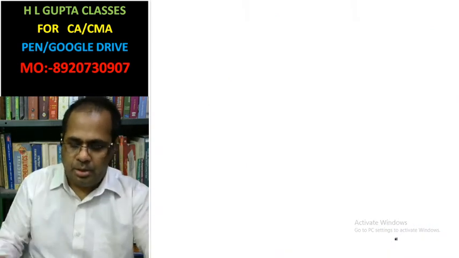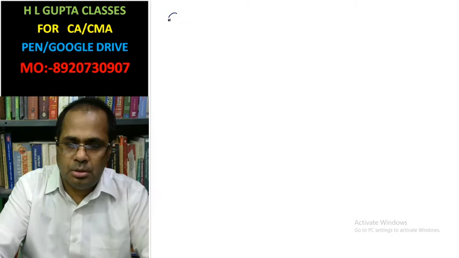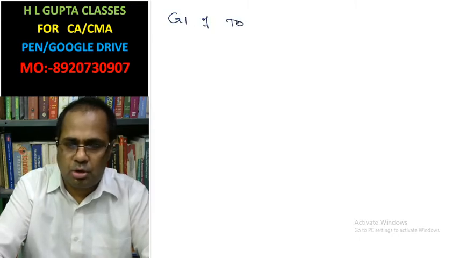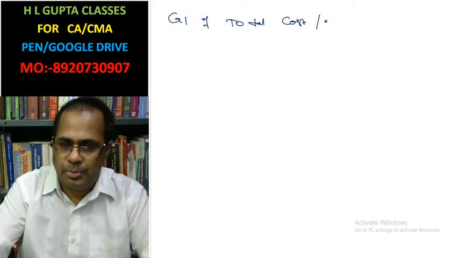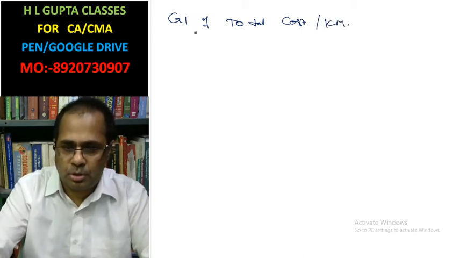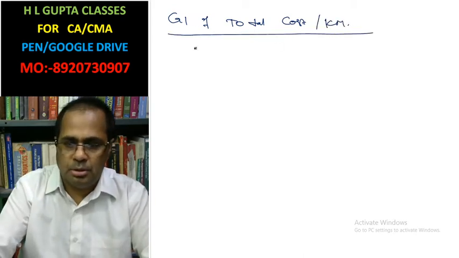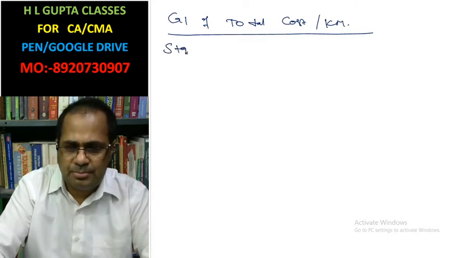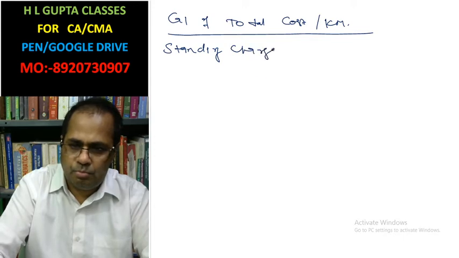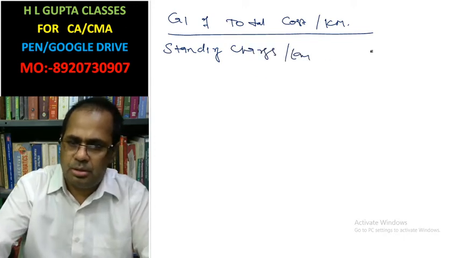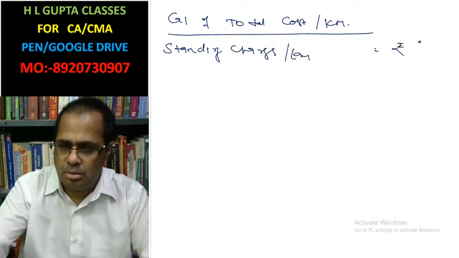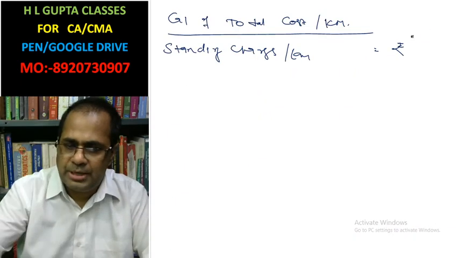Okay. Now, calculation of total cost per kilometer. Standing charges we have per kilometer 0.32.